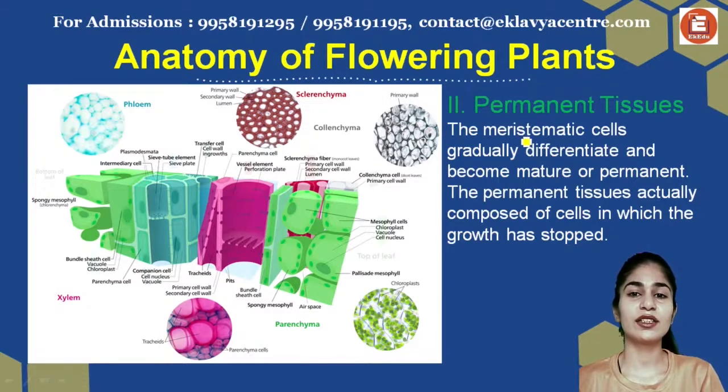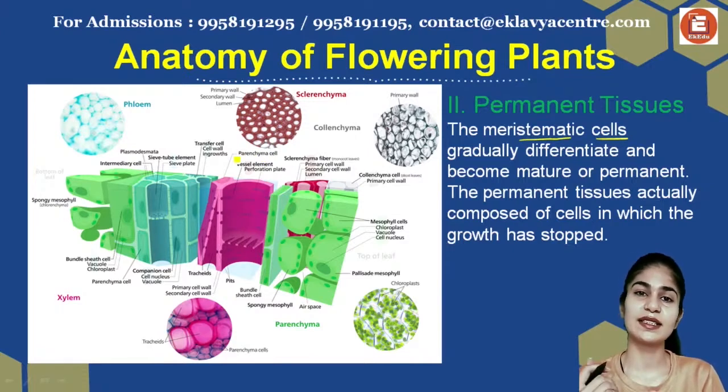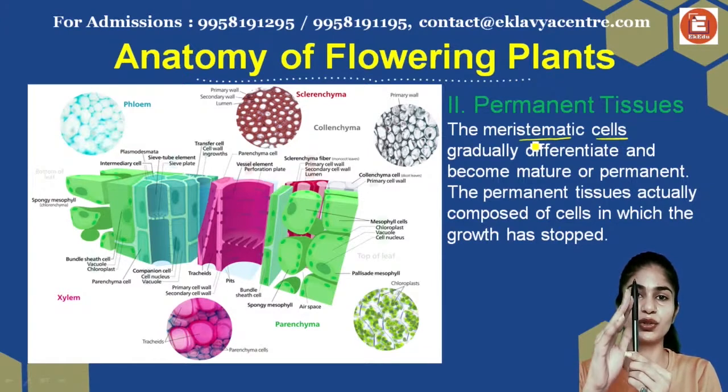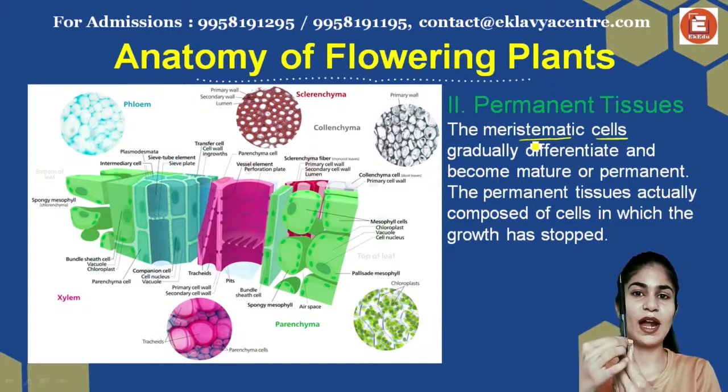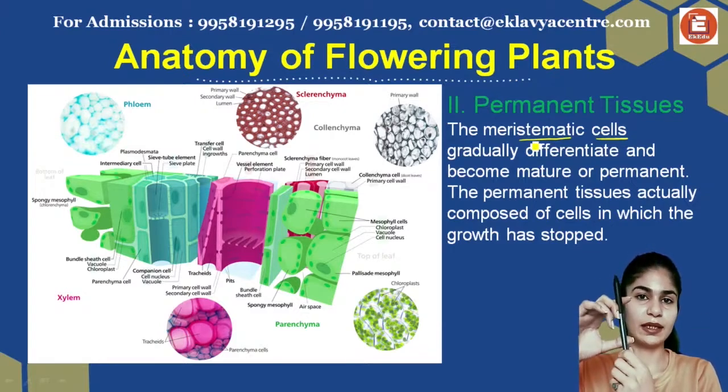So meristematic tissues, once they have developed structures like the stem, leave out axillary buds that later develop into leaves or branches. After these structures have been made, the lower ones, if this is the plant growth, so the plant is growing from here right now, the lower part that was once a meristematic cell that was growing is now permanent because it has developed whatever it had to develop.